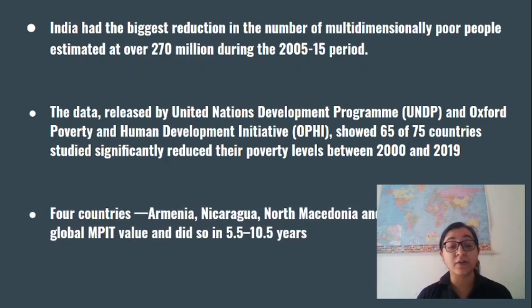In fact, countries like Armenia, Nicaragua, North Macedonia, and India have actually halved their poverty population. This is a very good indicator that moving forward, we have to work in the same focused way, aligning our efforts with the Sustainable Development Goals, so we can reach Sustainable Development Goal number 1 of no poverty by 2030.